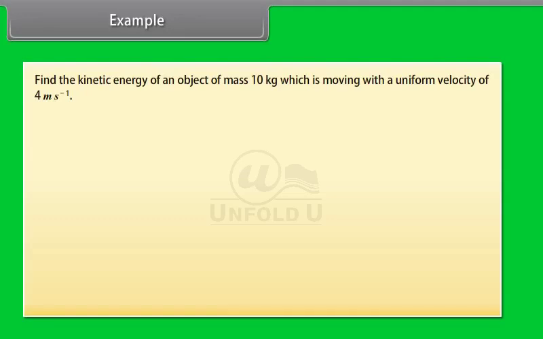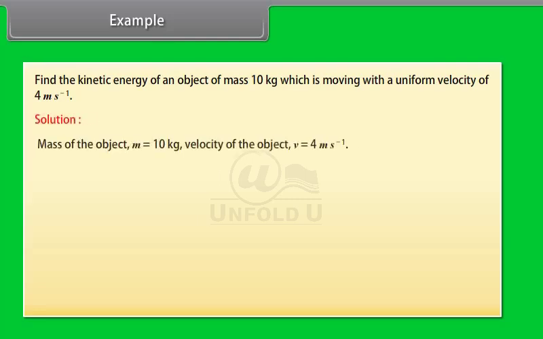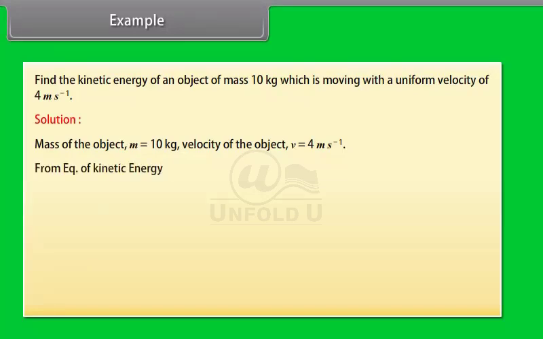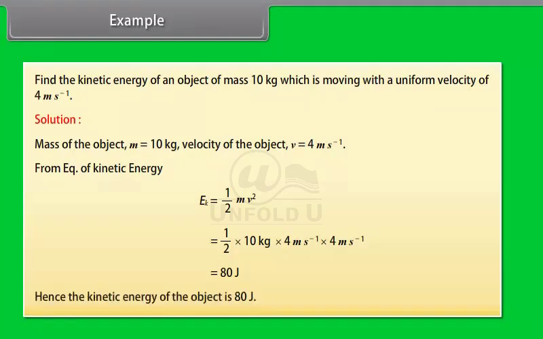Example. Let's now find the kinetic energy of an object of mass 10 kg which is moving with a uniform velocity of 4 meter per second. Solution. Here mass of the object m is equal to 10 kilogram. Velocity of the object v is equal to 4 meter per second. From equation of kinetic energy we get 1 upon 2 into 10 kilogram into 4 meter per second into 4 meter per second which is equal to 80 joules. Hence, the kinetic energy of the object is 80 joules.